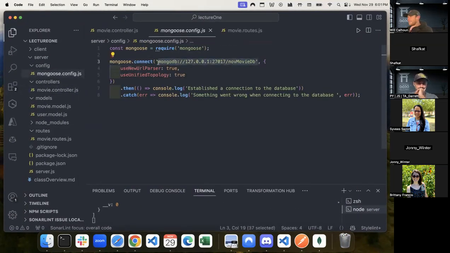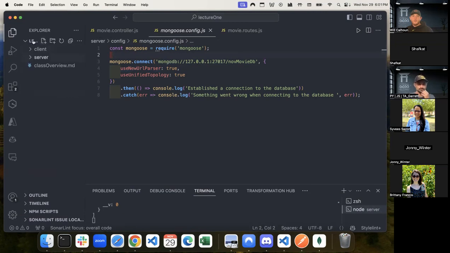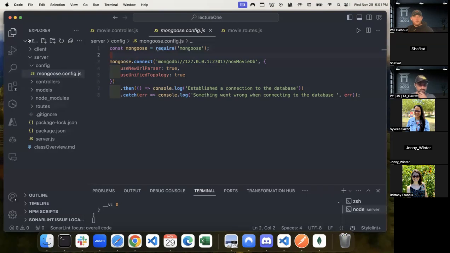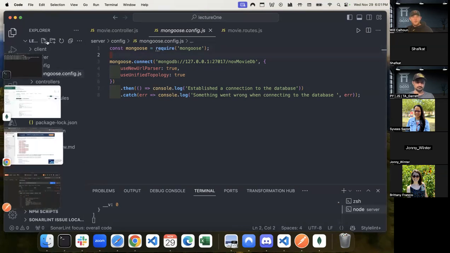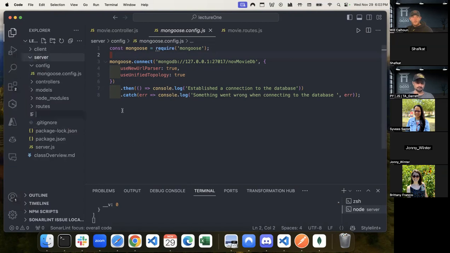You'd have something like a .env file. Maybe we'll just put it in our server for an idea. I could have a .env.